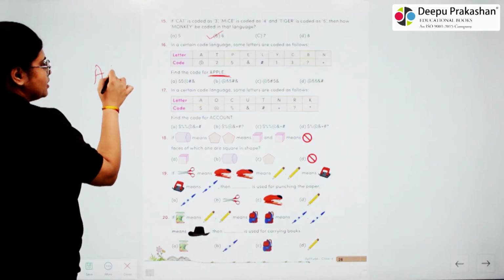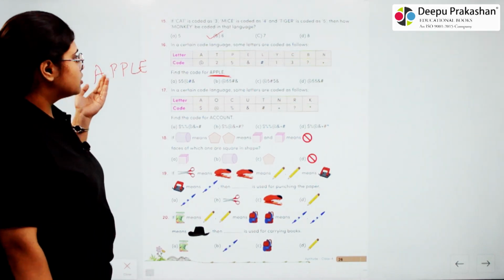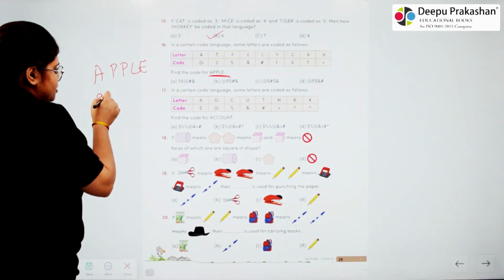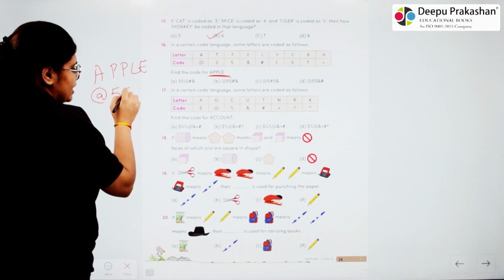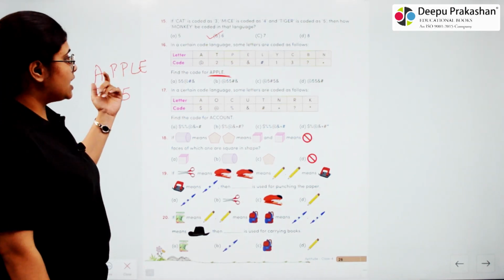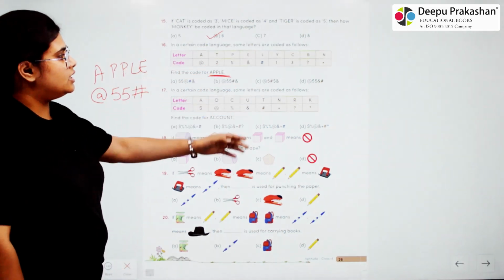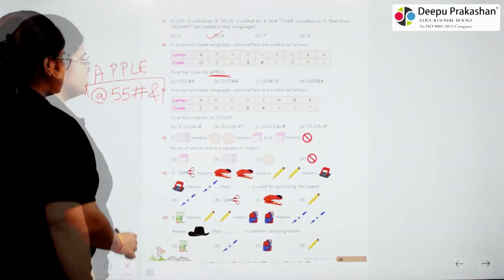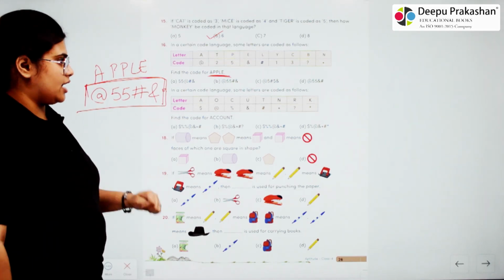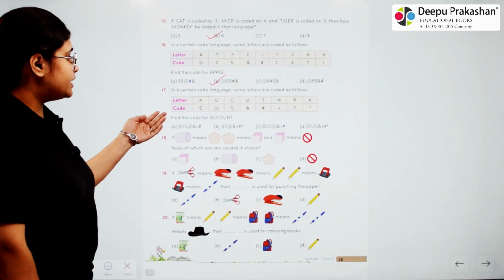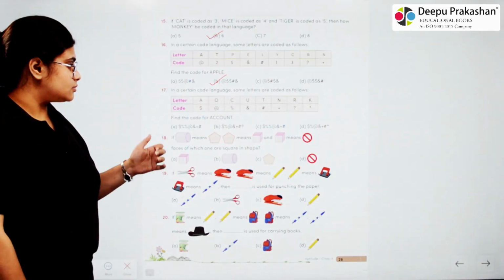So for apple, the first A stands for @. P here stands for 5. That means 5 will come twice. Then L presents here hash. Then E stands for &. So our answer will be @55 hash &.